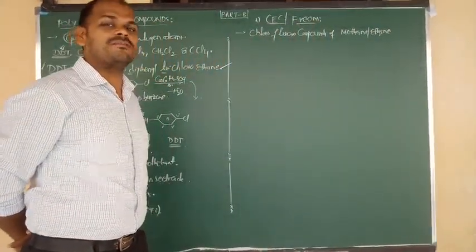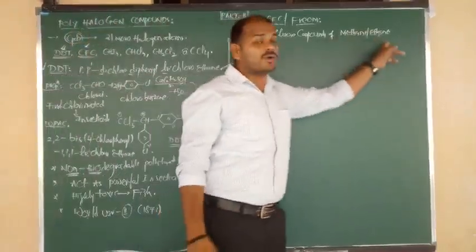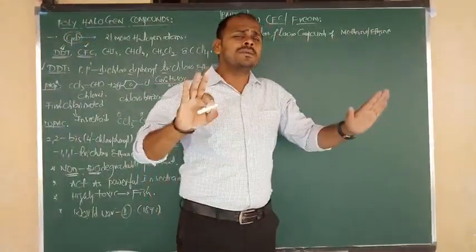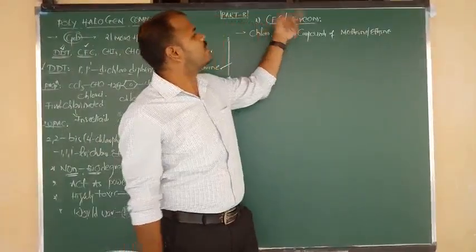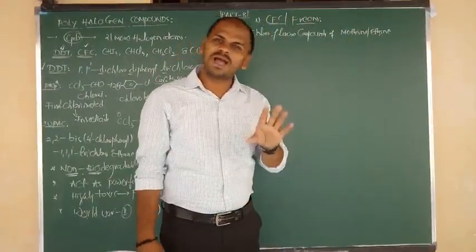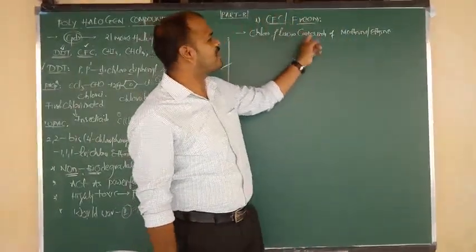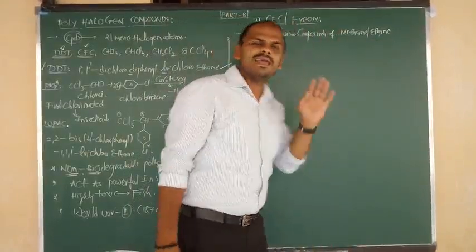Nothing but both are carbon compounds. So simply we can say chlorofluorocarbons, or chlorofluoro compounds of methane and ethane.